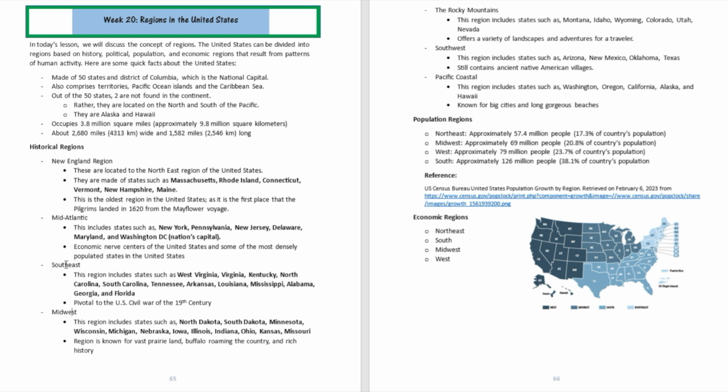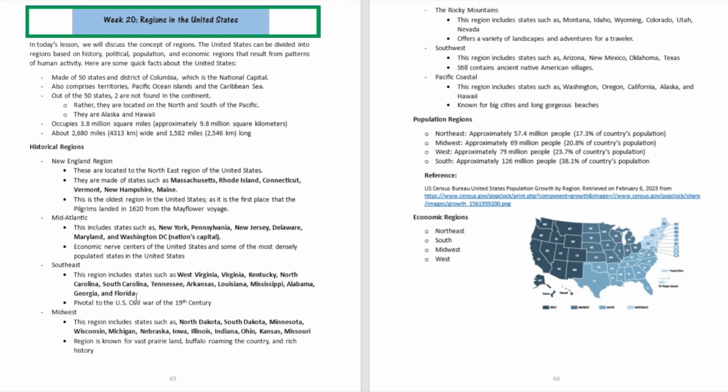Alright, the third region is going to be the Southeast. The Southeast region will include states like West Virginia, Virginia itself, Kentucky, North Carolina and South Carolina, Tennessee, Arkansas, Louisiana, Mississippi, Alabama, Georgia, and Florida.